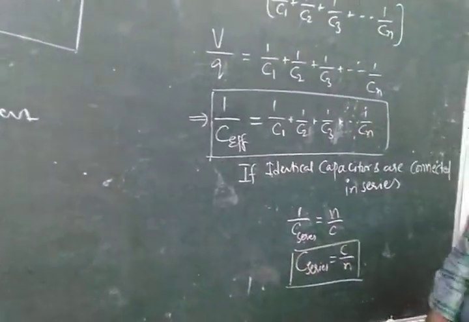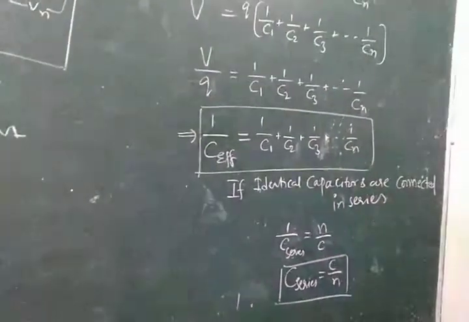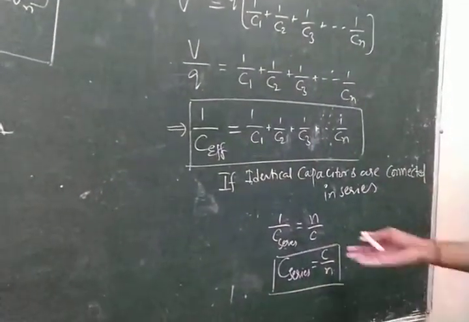Okay, so this is the effective capacity in series combination of the capacitors.